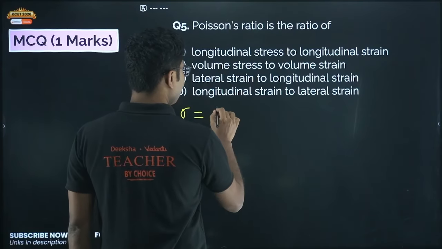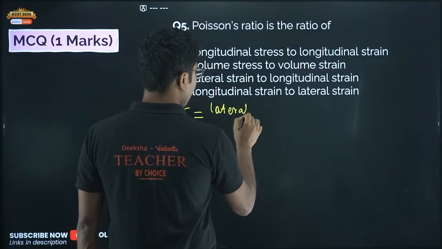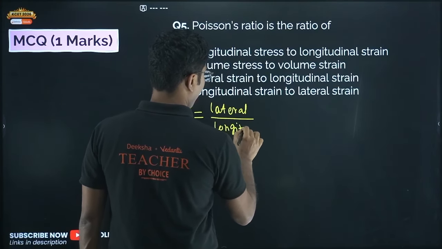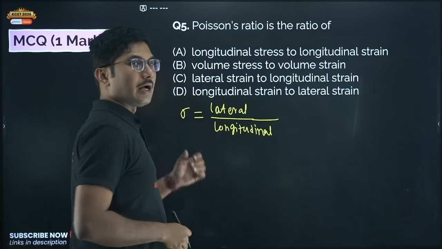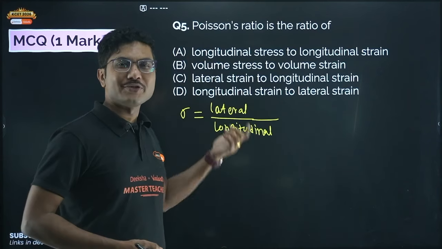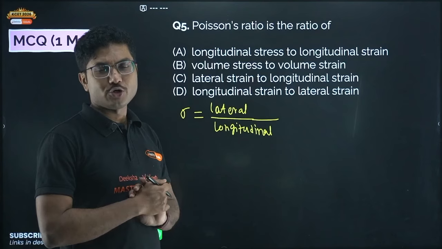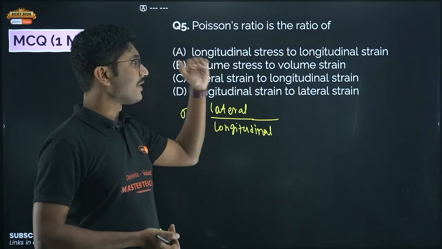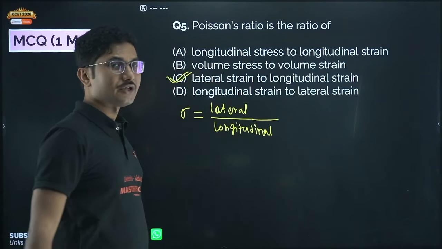So it is lateral by longitudinal, both are strain. Strain itself is a dimensionless quantity, so it is a ratio of dimensionless quantities. That's why Poisson ratio is a dimensionless quantity. So lateral strain by longitudinal strain is called Poisson ratio. So the correct answer is option C.